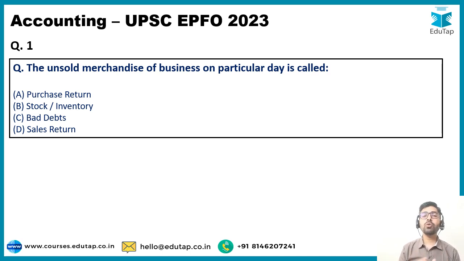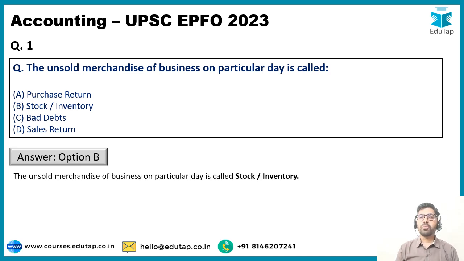Some unsold inventory, some unsold stock is going to be there. So technically this is referred to as your closing stock or inventory. Okay, this is your unsold stock or inventory. So of the options, the best suited option for this question is going to be option number B. तो एक बहुत ही बेसिक क्वेश्चन था. आई थिंक आप में से किसी को इस सवाल में दिक्कत नहीं होगी. This was a warm up question. अब आगे बढ़ते हैं. Let's talk about the next questions.